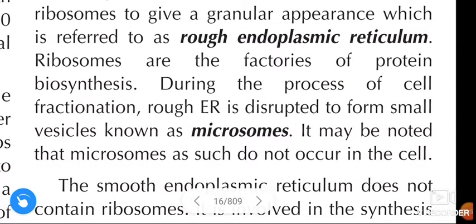Note this point, how the microsomes are formed. During the process of cell fractionation, rough endoplasmic reticulum is disrupted to form small vesicles known as microsomes. That means the breakage or fractionation of the cell. You have to remember here that it is the rough endoplasmic reticulum that is disrupted to form the small vesicles known as microsomes.